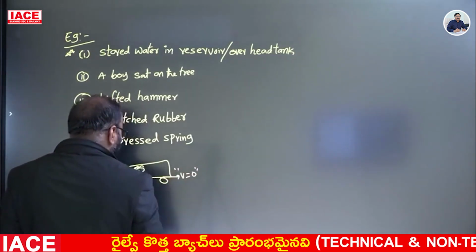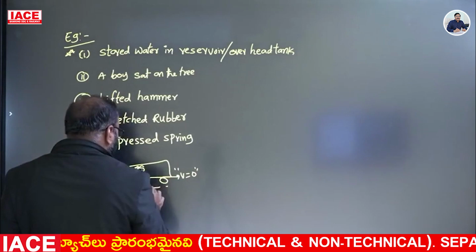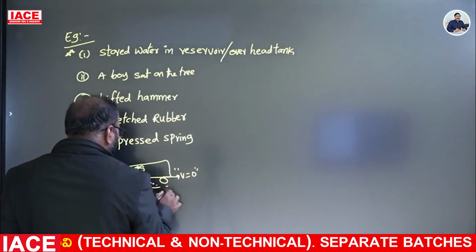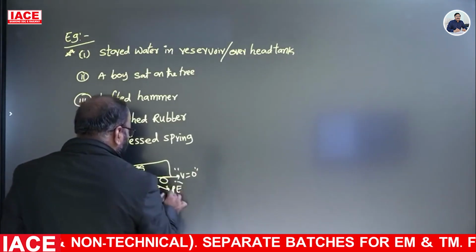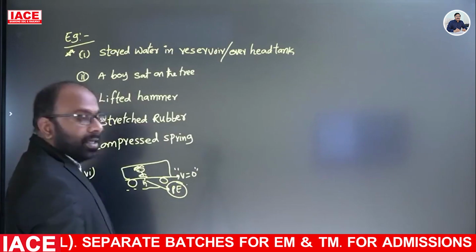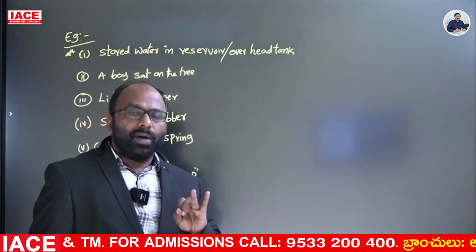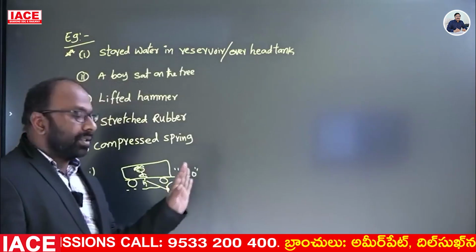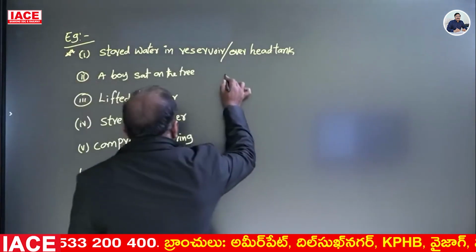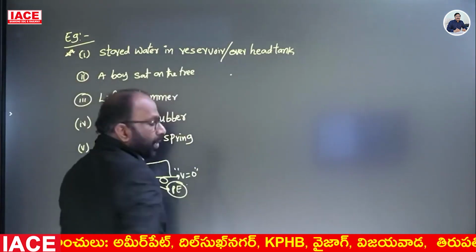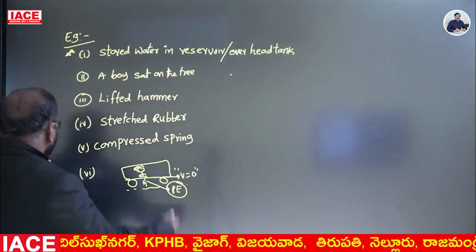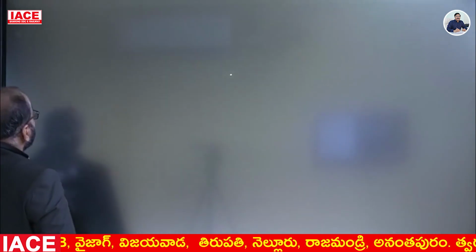The vehicle is at rest, but the passenger in the vehicle has potential energy only. Yes, potential energy. Like this, definition of potential energy, formula, examples. If one object is at a certain height, it has potential energy. These are a few examples for potential energy.